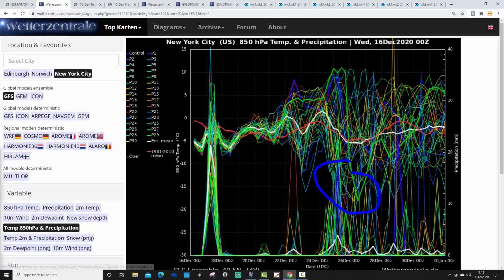Then as we head towards the new year, it probably does start to get milder as winds return to the west and the jet stream pushes back northwards. Precipitation-wise, we've got a big snow event coming up, of course, in the east and the northeast over the next day or so. Then it goes drier as we run towards Christmas. And then, as that trough pushes through at Christmas, that will initially bring heavy rain, then rapidly turn into very heavy snow and blizzards as the cold air digs in from Canada. Then it's just quite unsettled as we run up towards the new year.